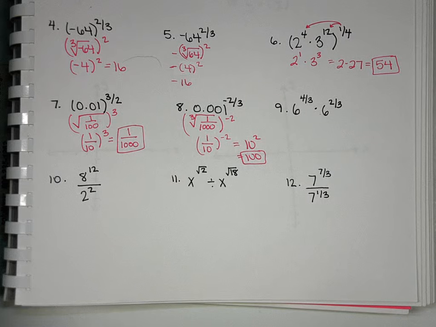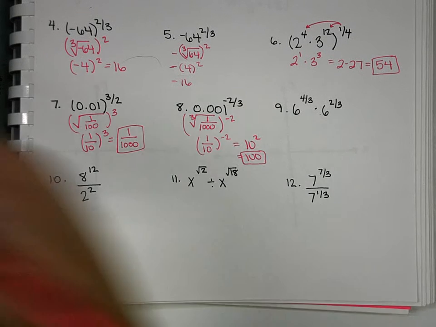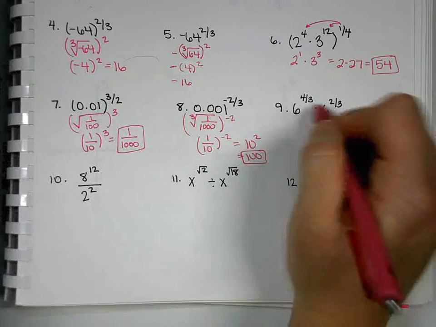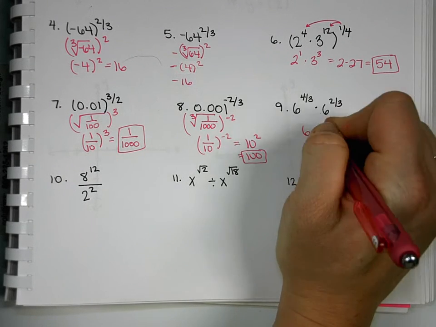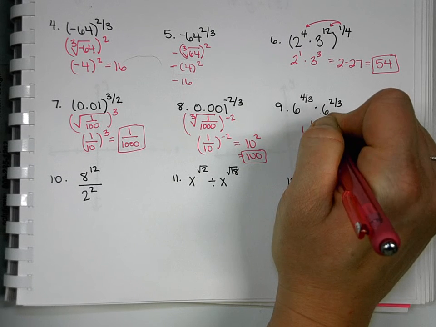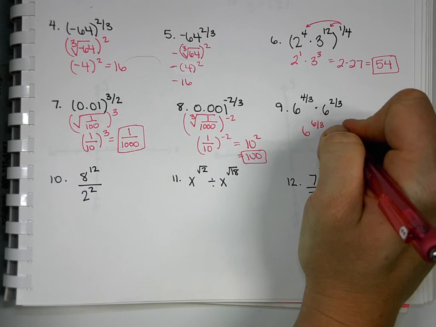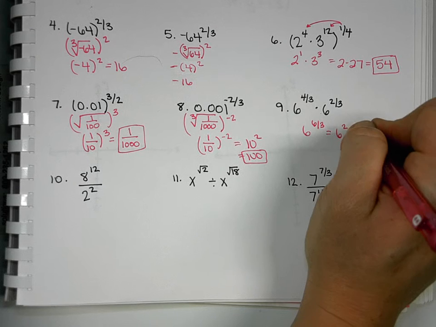Okay, what about 9? Add them. So when we have fractions, what do we have to make sure? Common denominator. So 4/3 and 2/3 is 6/3. 6 over 3 is 2. So we'd get 36.